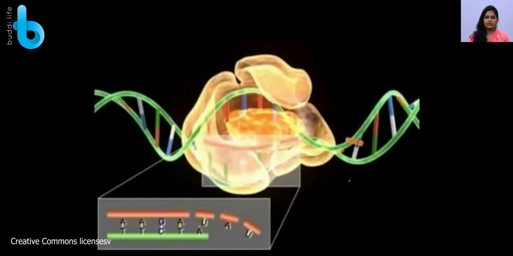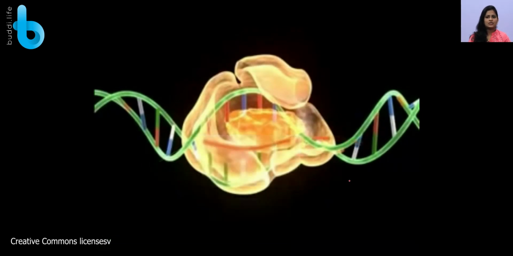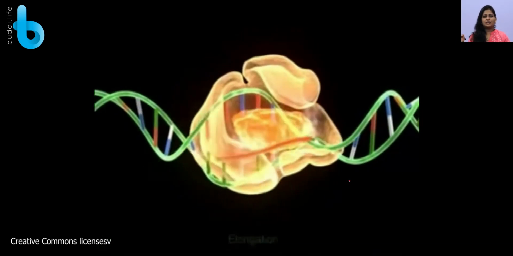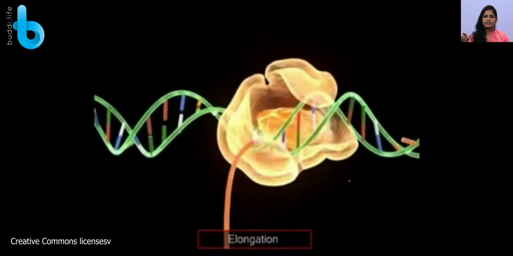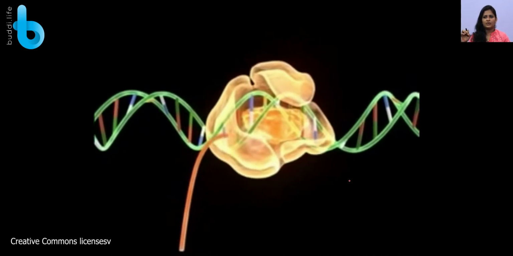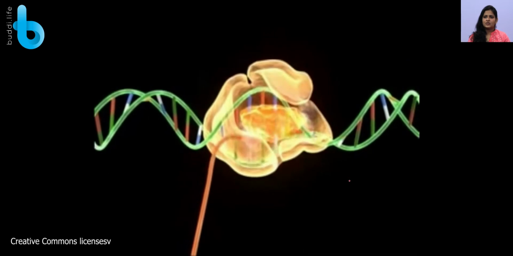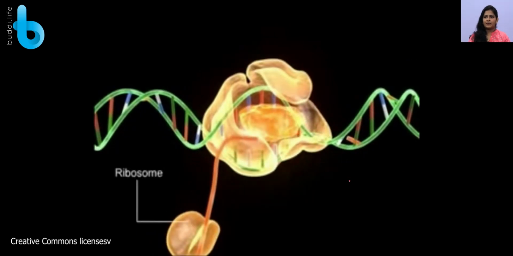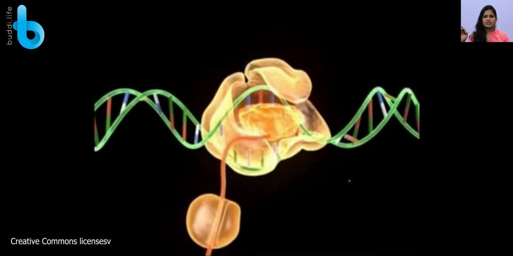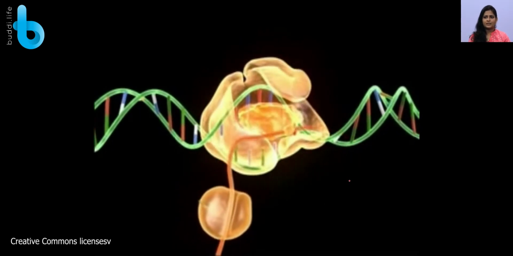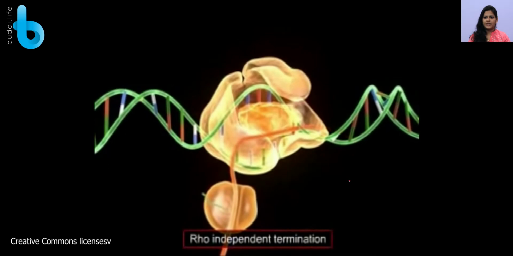Additional strands are going to be added. So here, which strand is going to be added? Instead of thymine, what complementarity is going to be added? It is going to be uracil pairing for adenine. So now the elongation process is happening. The ribosome here is required for the structural stability and proper arrangement of the bases that are being added.